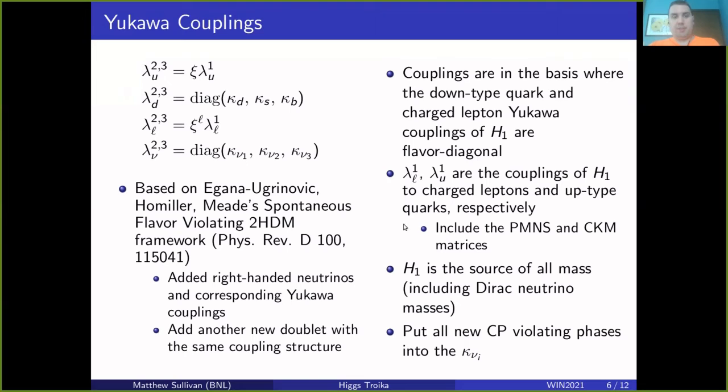And in particular, just to emphasize where the PMNS and CKM matrix come in, they are present in these standard model Yukawa coupling matrices here. For leptons is where the PMNS is, and the CKM is here for the up-type quarks, and it shows up in the exact same way for the H2 and H3 couplings as it does for the H1 standard model Higgs doublet coupling. And in this model, again, H1 is the source of all the mass generation, including the Dirac neutrino masses. And for flavor physics purposes, to avoid introducing too many additional CP violating sources, we're putting all the new CP phases in the neutrino sector.